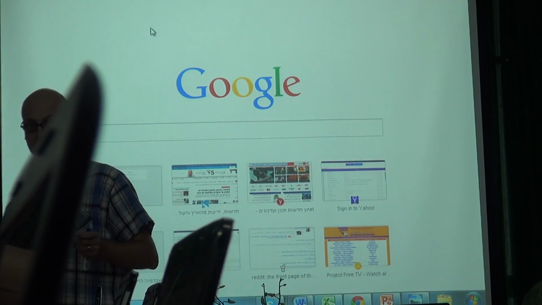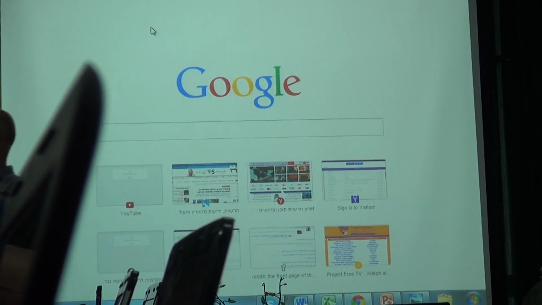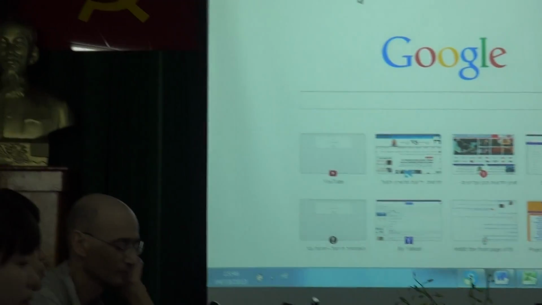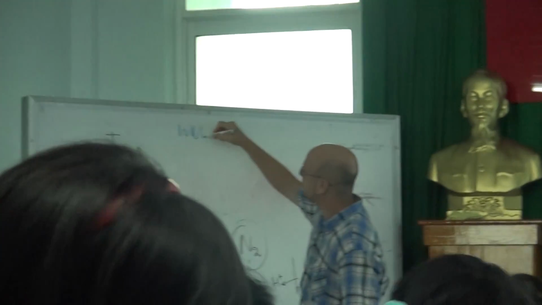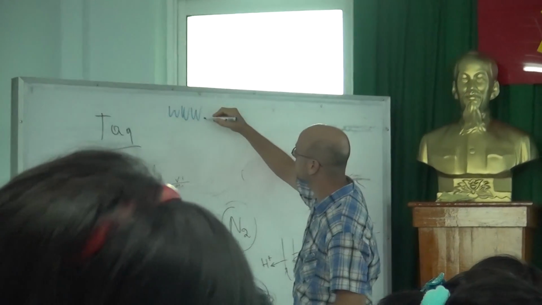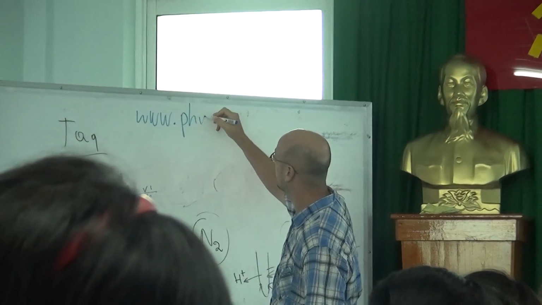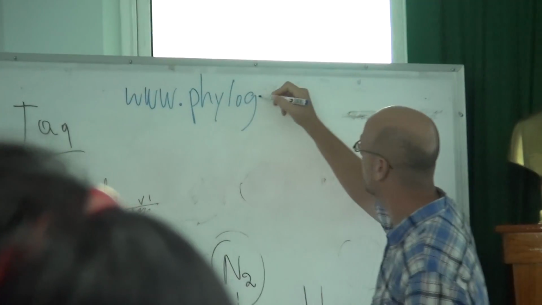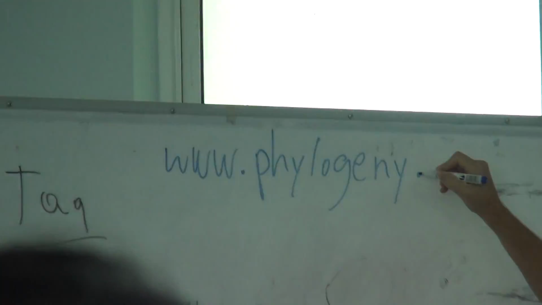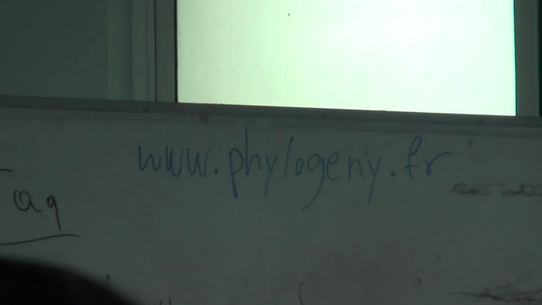But the easiest that I could find is at phylogeny.fr.